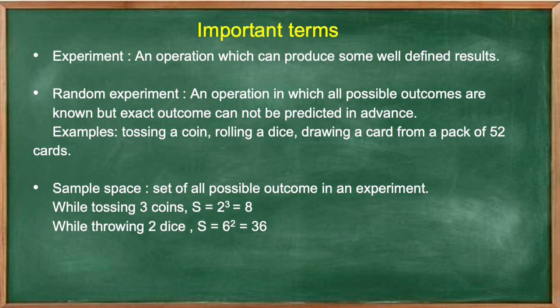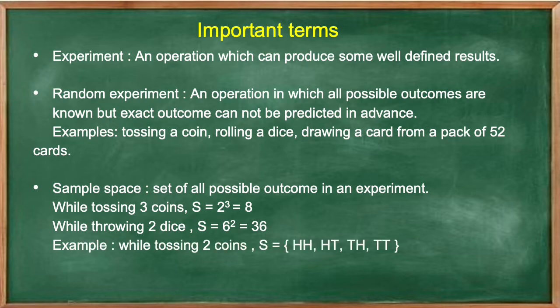While throwing 2 dice, S is equal to 6 to the power 2, which is equal to 36. In a dice, we have 6 numbers, so we are using 6 here. And why we have used 6 square? Because we are using 2 dice. So total outcome will be 6 to the power 2, 6 square. So this is the way of finding out sample space of any other experiment. Let us see another example. While tossing 2 coins, S is equal to head head, head tail, tail head and tail tail.